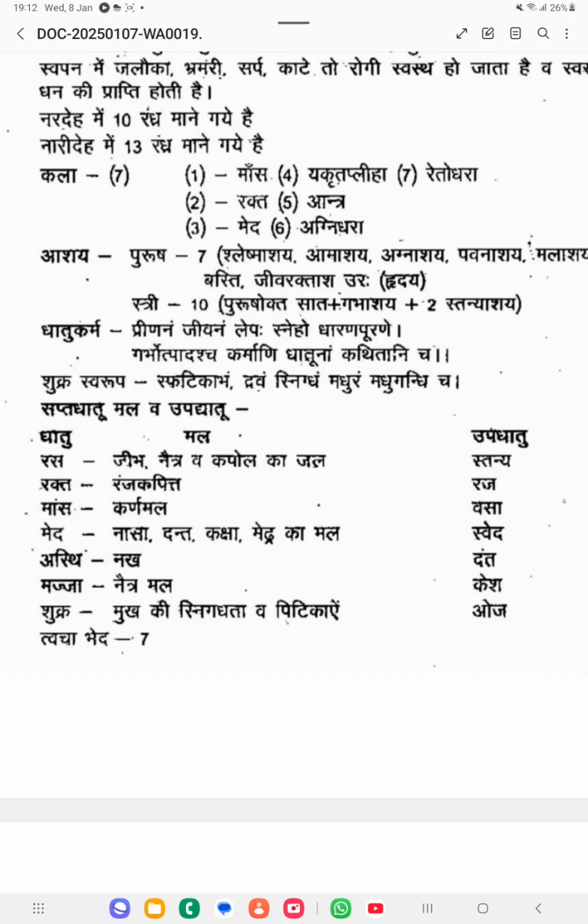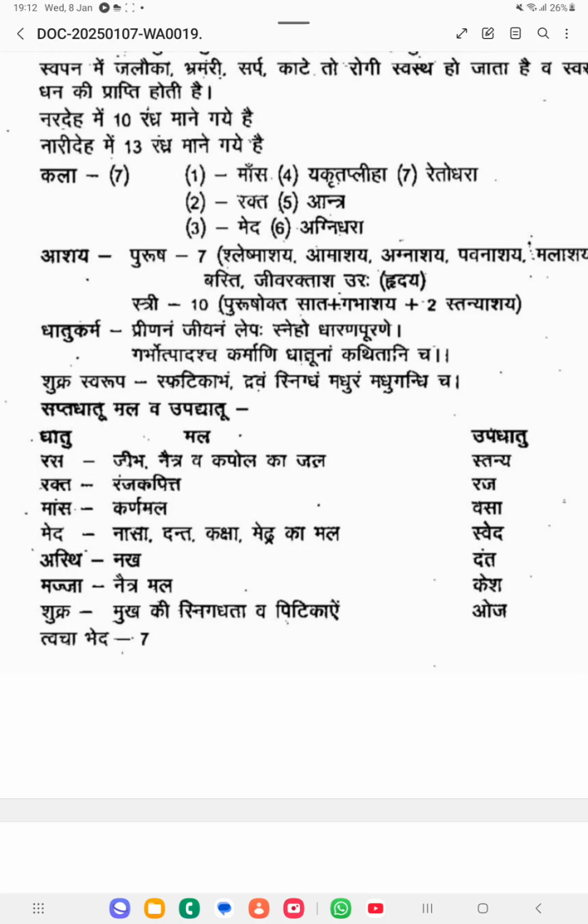So what are the Malas of the Dhatus? For the Rasa Dhatu, the Mala is Jihva, Netra, Kapolaka, Mala. Jihva means the tongue region. Okay, tongue, Netra, and Kapola, the cheek region. So these are all Malas of Rasa.